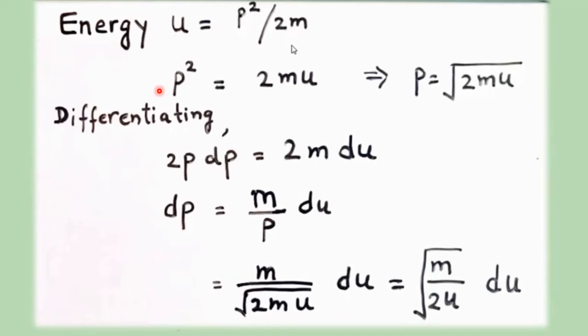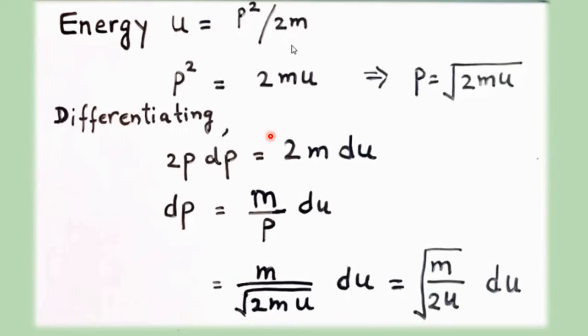Let us differentiate this equation. We'll get 2p dp is equal to 2m du, and dp can be written as m upon p multiplied by du, whereas p can be replaced as under root of 2mu, by writing it as is equal to under root of m upon 2u multiplied by du.